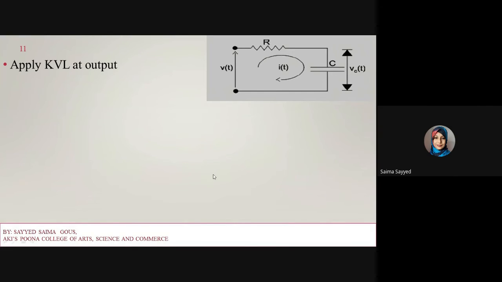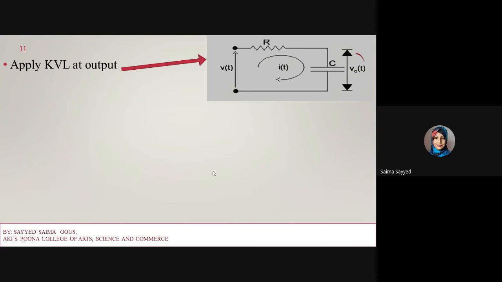Now we have to apply the Kirchhoff voltage law at the output terminal to form the transfer function, which is the ratio of the Laplace transform of the output to the Laplace transform of the input. We have found the input, and now we apply Kirchhoff voltage law at the output terminal.